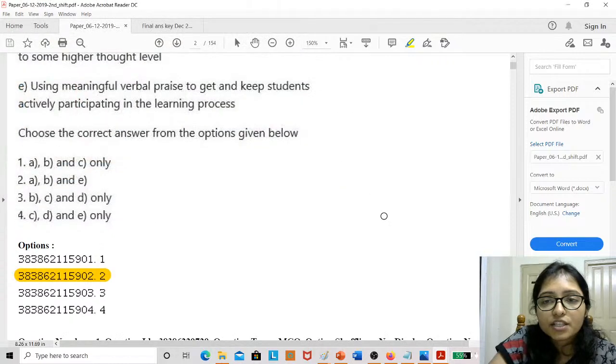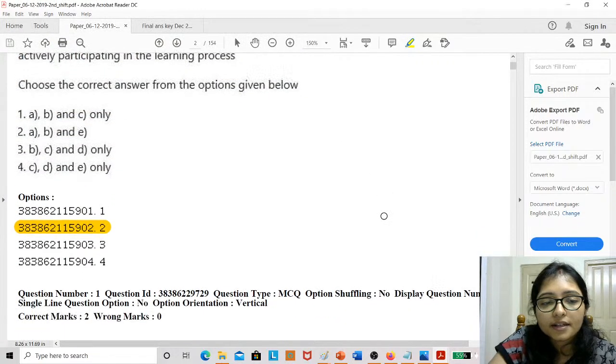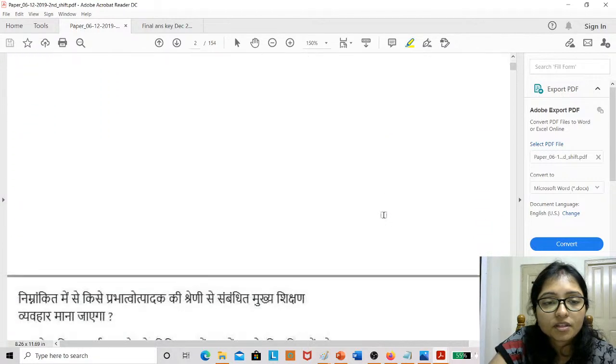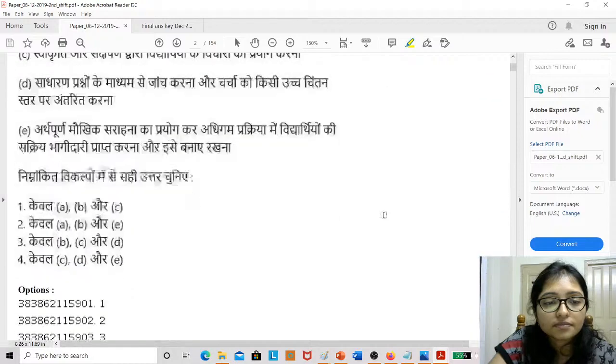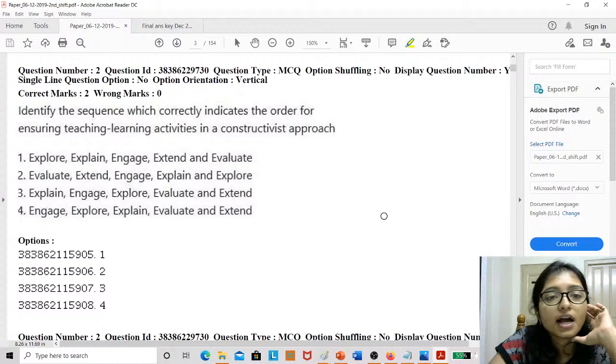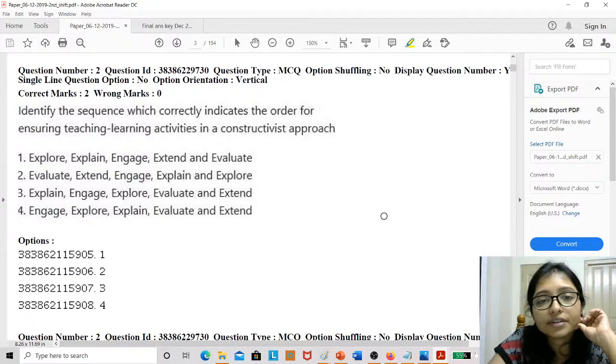Now come to the next question. Yes, this is the next question. Identify the sequence which correctly indicates the order of ensuring teaching learning activities in constructive approach.